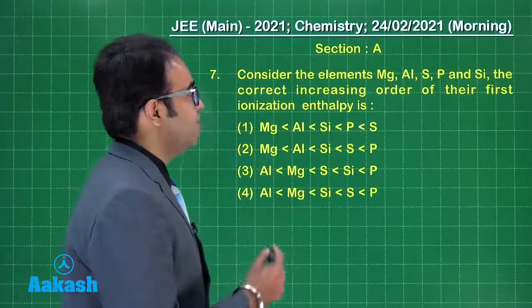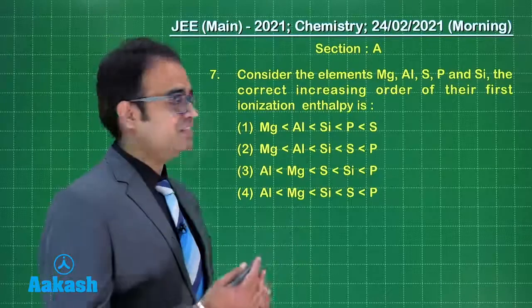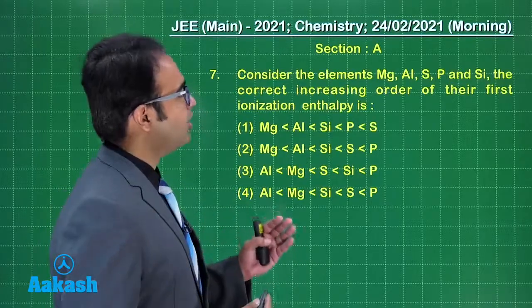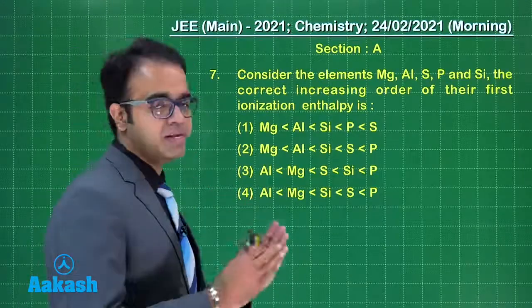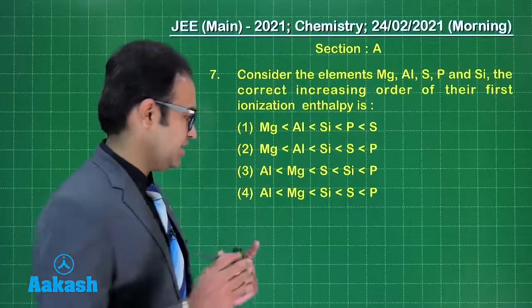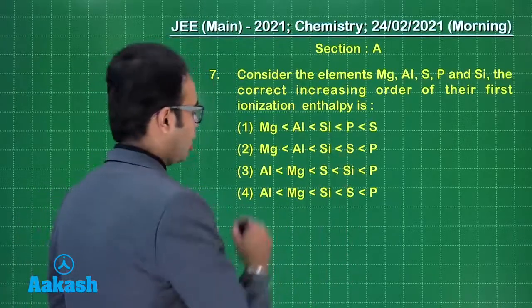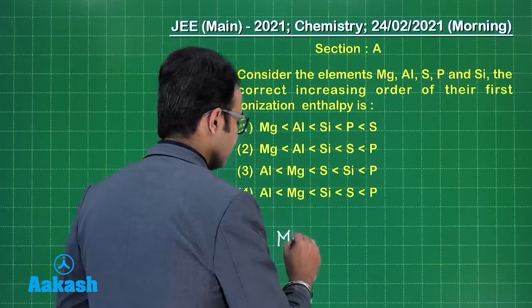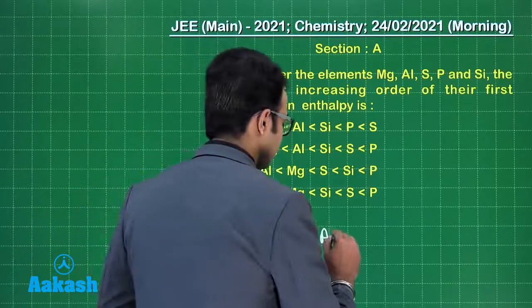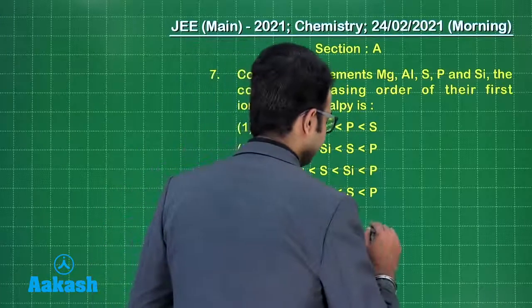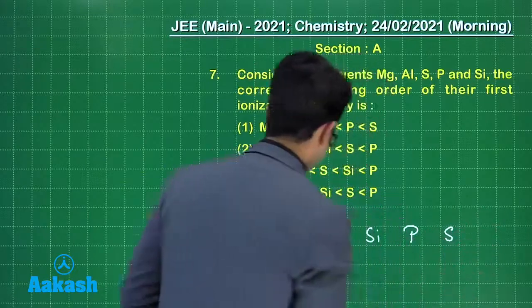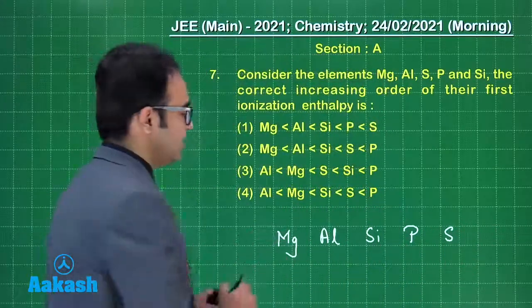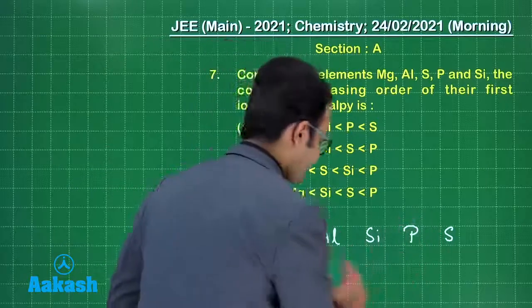So let us look at the next question. Consider the elements magnesium, aluminium, sulfur, phosphorus and silicon. The correct increasing order of their first ionization enthalpy is... a question from the periodic table related to ionization enthalpy, right? So let me put them according to their groups. So we have magnesium first, followed by aluminium, then silicon, followed by phosphorus and then sulfur. Magnesium belongs to group 2, then you have 13, 14, 15 and 16.